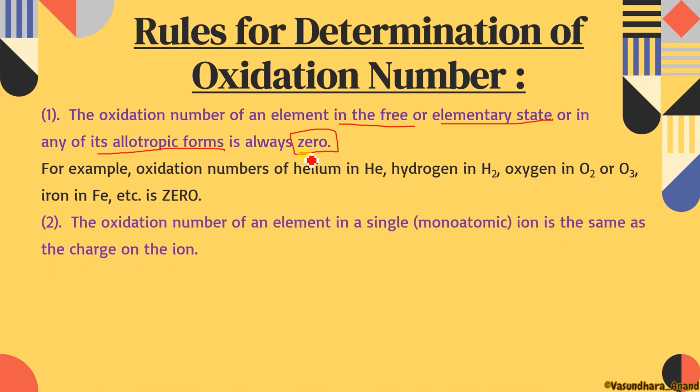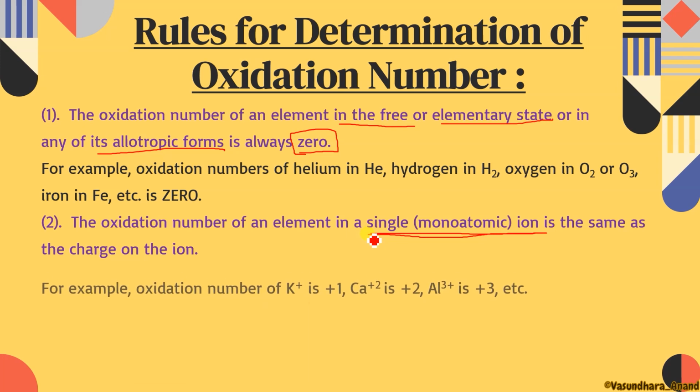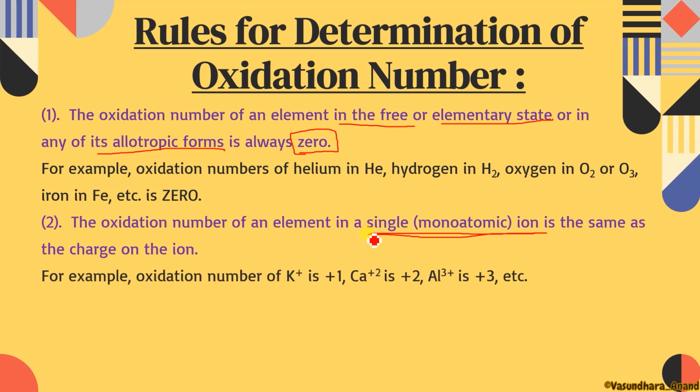The second rule: the oxidation number of an element in a single monoatomic ion. The important thing is single monoatomic ion. If it is a monoatomic ion, then whatever the charge present on that ion will be its oxidation number. Like Na+, the oxidation number is +1.